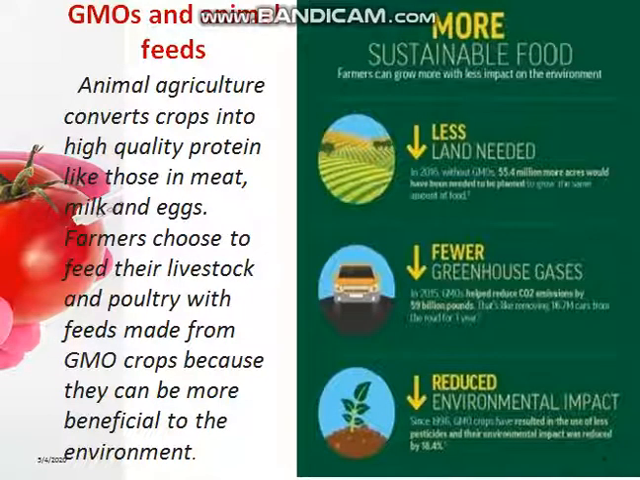GMOs and animal feeds. Animal agriculture converts crops into high quality protein like those in meat, milk, and eggs. Farmers choose to feed their livestock and poultry with feeds made from GMO crops because they can be more beneficial to the environment. For more information, I can say that there will be more sustainable food, less land needed, fewer greenhouse gases, and reduced environmental impact.